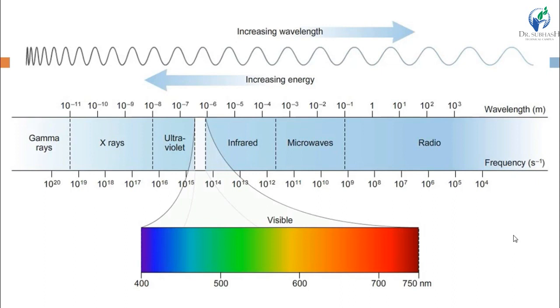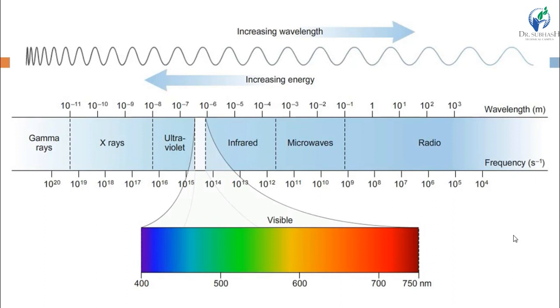This spectrum has mainly these EMRs: gamma rays, X-rays, UV visible rays, infrared IR rays, microwave rays and radio waves. These 6 are the most important types of rays. Other than these, some other rays are also there, but these are the important ones.